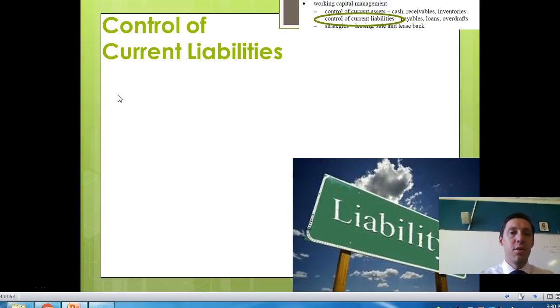This video is going to continue on with working capital management and the second element of that, which is the control of current liabilities. So we've considered the control of current assets. Now we're going to consider the control of current liabilities, which relates to bank overdrafts, loans, short-term loans, and accounts payable or creditors to the business, those parties the business owes money to.